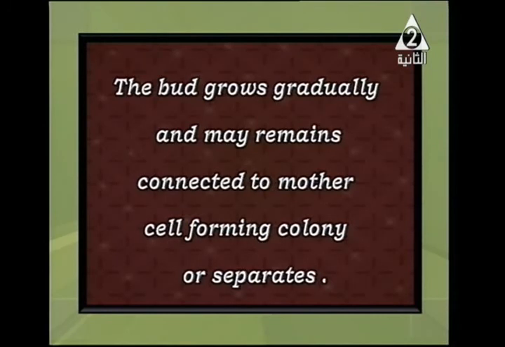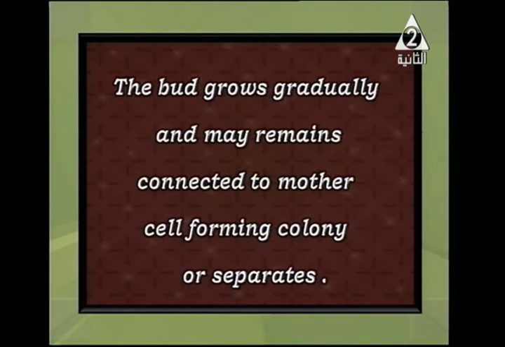So budding reproduction happens by formation of a bud from a parent cell, and it gives a new individual. The mother cell remains, while in binary fission the mother cell disappears. Remember that: only in binary fission does the mother cell, or parent cell, disappear. It doesn't remain anymore.